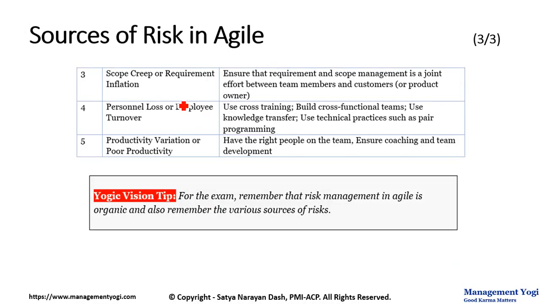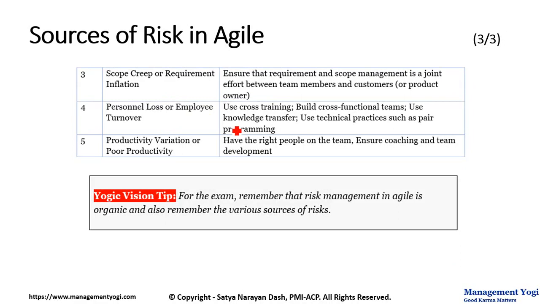Next area of or source of risk is scope creep or requirement inflation. Ways to address: here is one way. Ensure that requirement and scope management is a joint effort between the team members and customers, or the proxy of the customer who is the product owner. Then personnel loss or employee turnover.